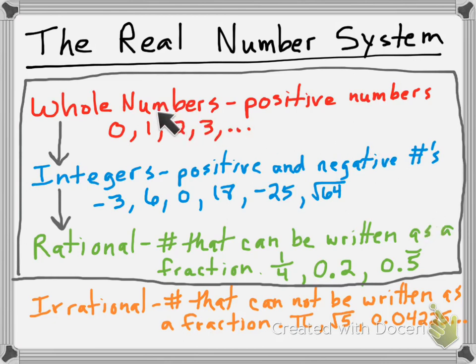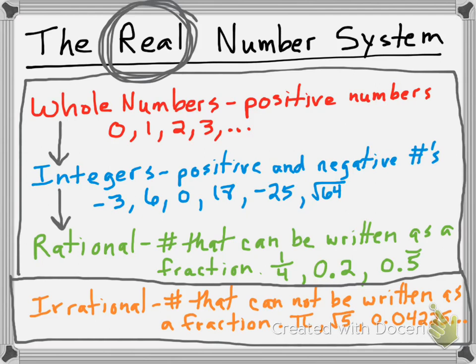Everything that's a whole number is also an integer, and everything that's an integer is also rational. Now, it doesn't go the other way, because you can see 1/4 is not an integer, and -25 is not a whole number. But all whole numbers are integers, and all integers are rational. But then irrational is just kind of by itself. So these are all separate. If something fits into any of these categories, then it cannot be irrational. And if something is irrational, then it cannot be any of these.